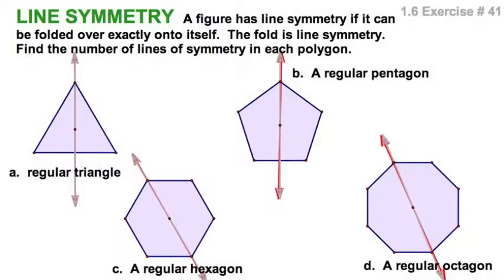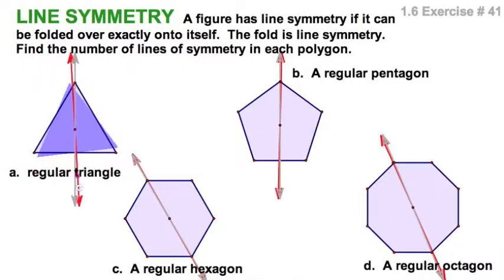Let's explore line symmetry with these 4 given regular polygons, starting with the triangle. I'm going to take a reflection of the triangle over this given axis right there. It flips onto itself. That is an axis of symmetry. Notice I rotate like this, and when I reach this point, I'm lined up with another vertex. That would be a second axis of symmetry. I come over here, I'm at a third axis of symmetry.